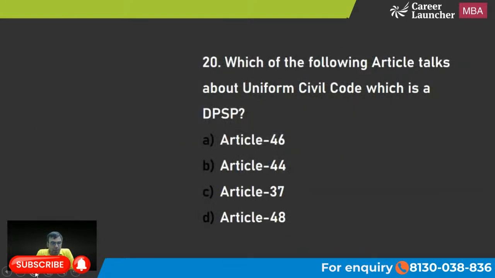Now the next is, which of the following article talks about uniform civil code, which is in DPSP? Article 46, 44, 37, 48. DPSP means directive principle of state policy.